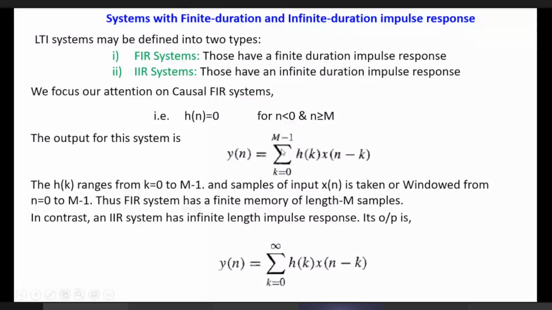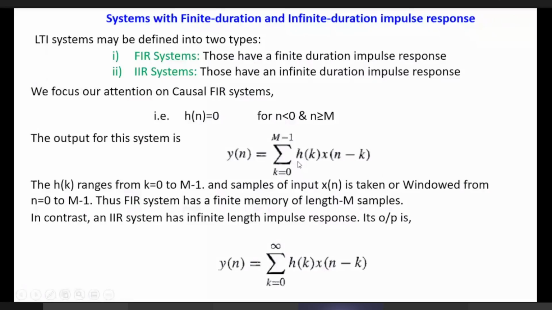And h[k] is similarly coming from the convolution formula, with x of n minus k. Similarly, for an IIR system, you see that the impulse response ranges from 0 to infinity. h[k] exists from 0 to infinity, and obviously it is there according to the formula for convolution.